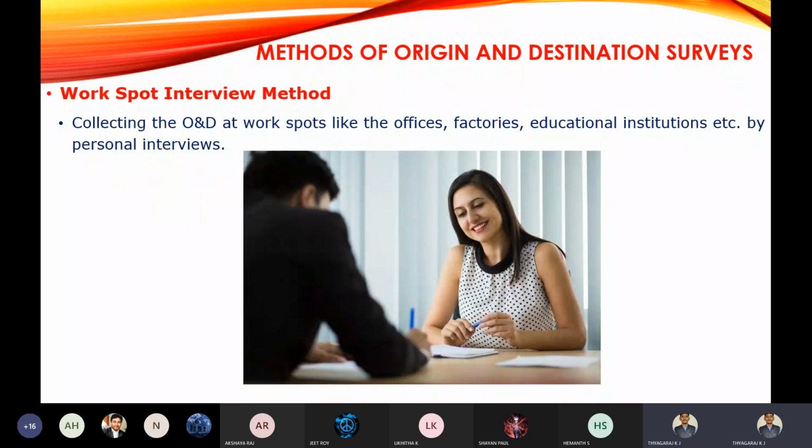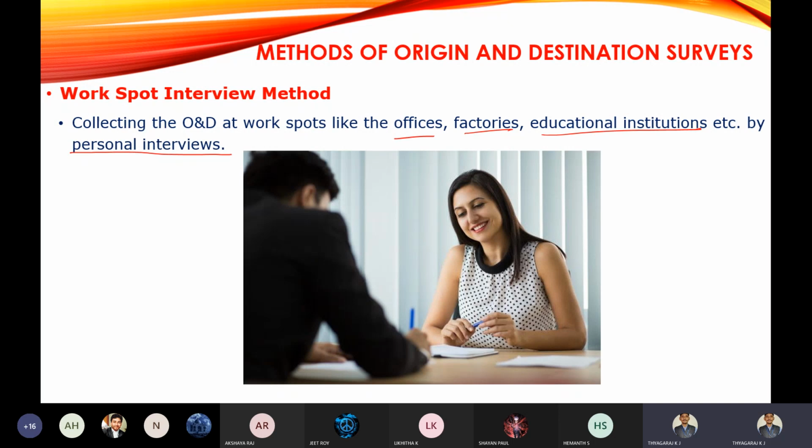As the name itself indicates, we have visited individual houses to collect the data, and now it's time to move to their workplaces. So we collect the origin and destination data at workplaces like offices, factories, and educational institutions by conducting personal interviews.